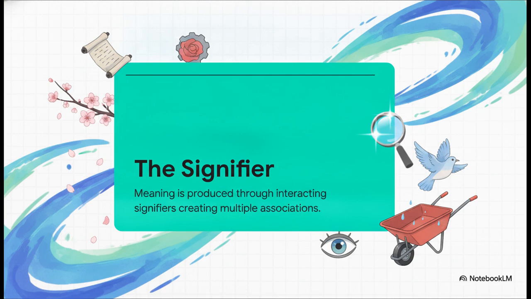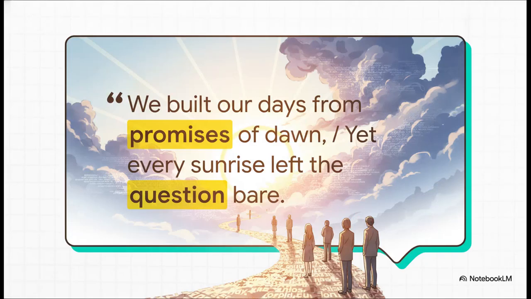Just like Ezra Pound's famous poem In a Station of the Metro, or William Carlos Williams's The Red Wheelbarrow, our next poem doesn't just describe the real world. Instead, it uses language to build a completely symbolic one from scratch. Let's look at this second case, a poem called The Weight of Waiting. It kicks off with this incredibly powerful excerpt.